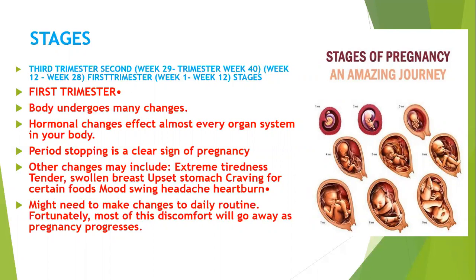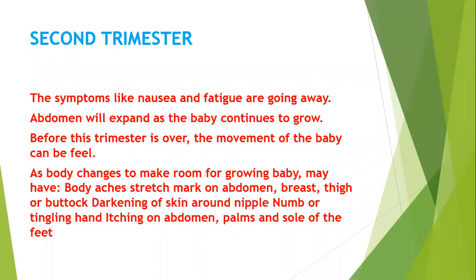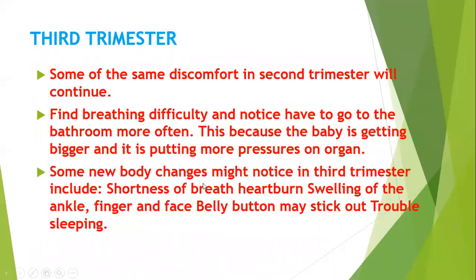What happens in the first stage? The fetus is attached to the placenta by the umbilical cord and absorbs oxygen and nutrients from the placenta. In the second trimester, the abdomen will expand, and the baby continues to grow, and before this trimester is over, the movement of the baby can be felt freely. Stretch marks develop on the abdomen, with breast tenderness, darkening of the skin around the nipples, and the palms, and swollen feet.